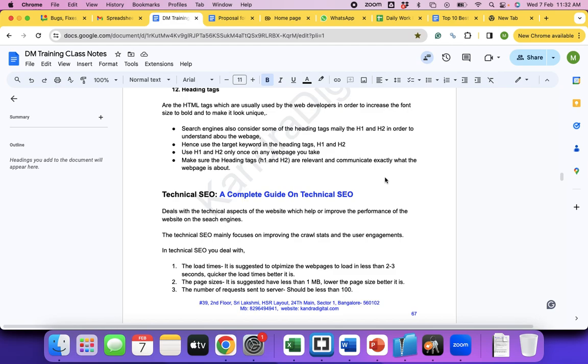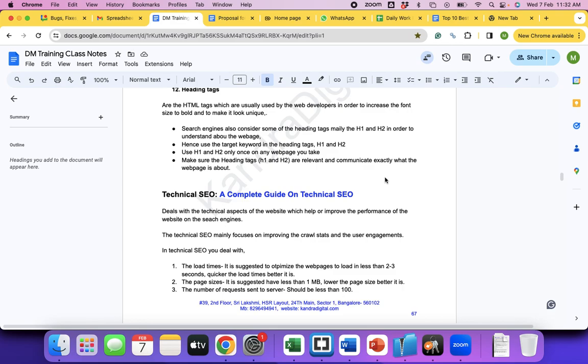It fills our stomachs as well as love and affection can also be seen, correct? Same with these technical aspects: they will help improve the crawl stats as well as engagement. And these are super important. Without these three metrics, your website will not rank, which we have discussed in the past. Correct?